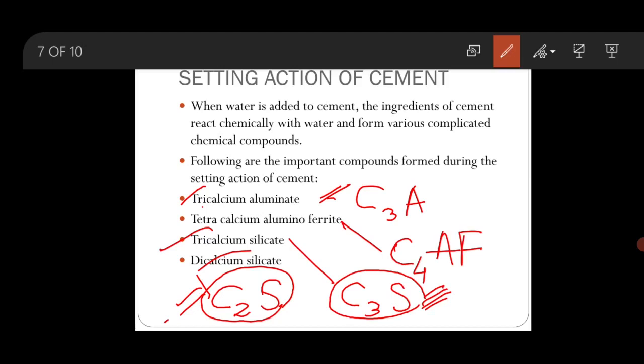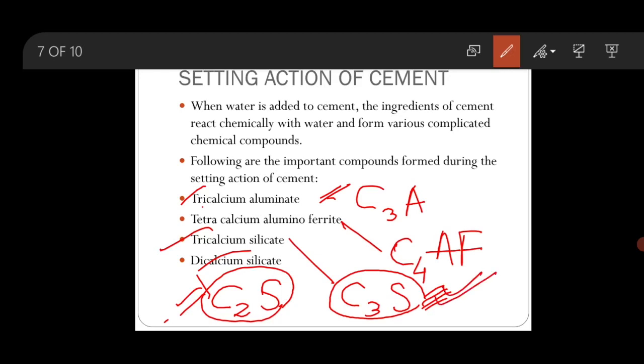Therefore, remember this: when a high strength concrete is required within a short period of time, then the cement is made with a high content of which compound?